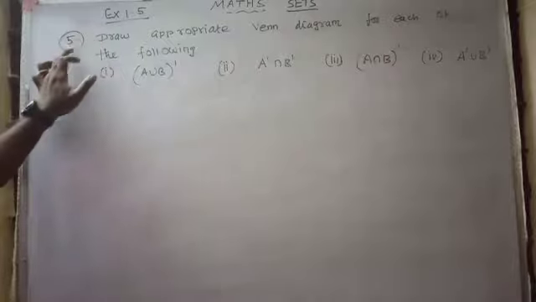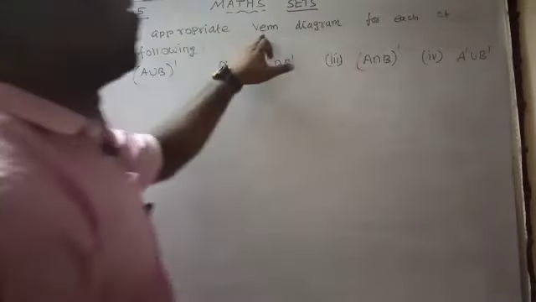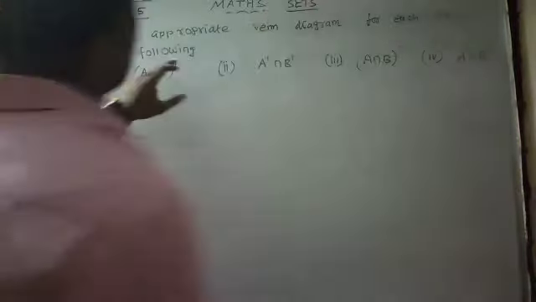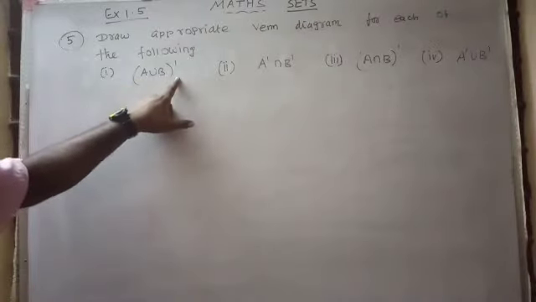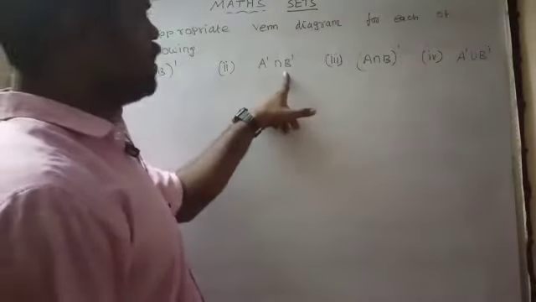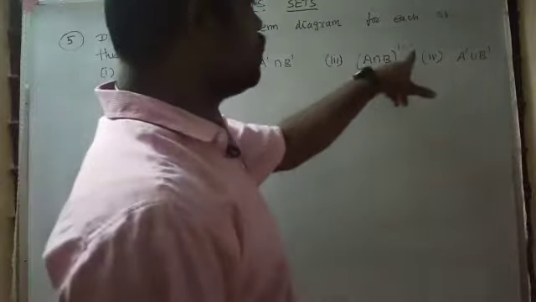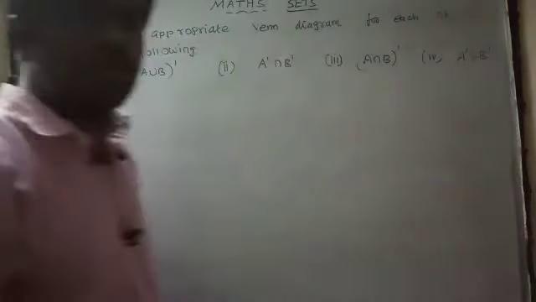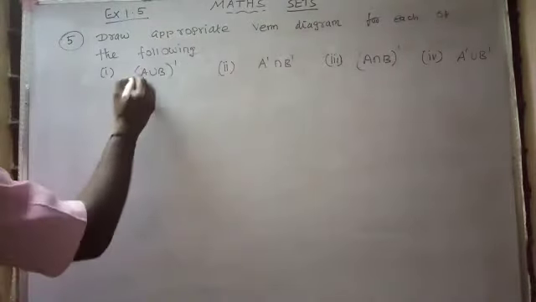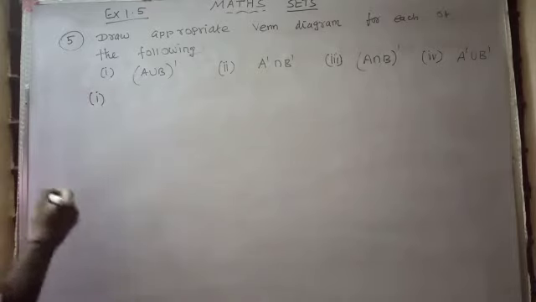Exercise 1.5, question number 5. Draw an appropriate Venn diagram for each of the following. Number 1, (A ∪ B)'. Number 2, A' ∩ B'. Number 3, (A ∩ B)'. Number 4, A' ∪ B'. First of all, we have to draw Roman letter 1.